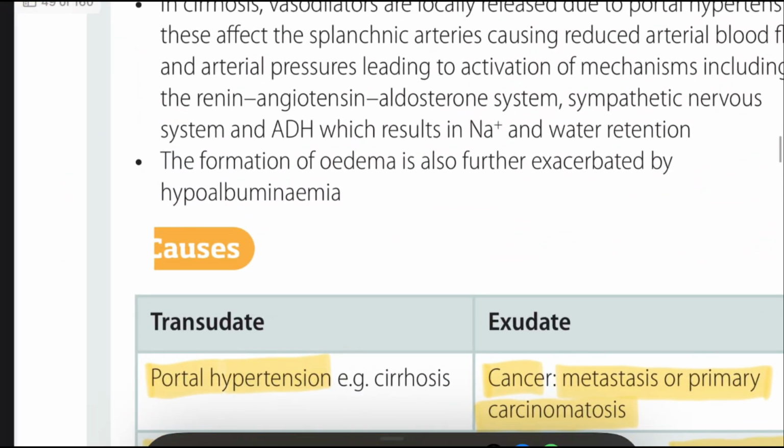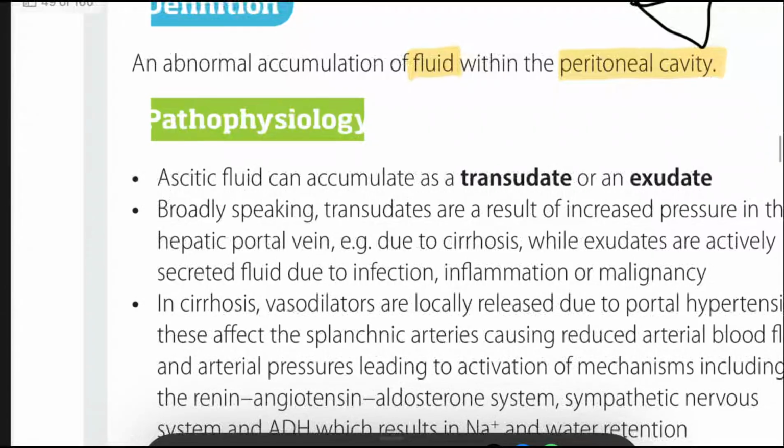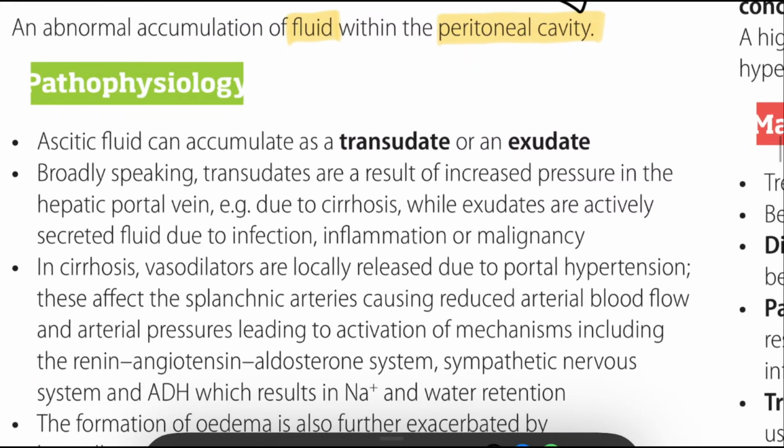Next, the pathophysiology of ascites. First of all, the patient gets liver cirrhosis. Because of liver cirrhosis we see portal hypertension, and the hydrostatic pressure increases. Because of this, the fluid accumulates as a transudate, and exudate causes also exist. We already discussed which causes come under transudate and exudate. Here, splanchnic vasodilation occurs because of portal hypertension.